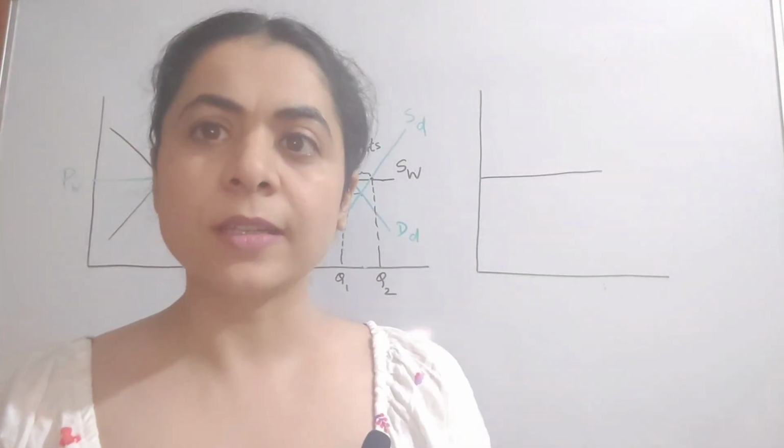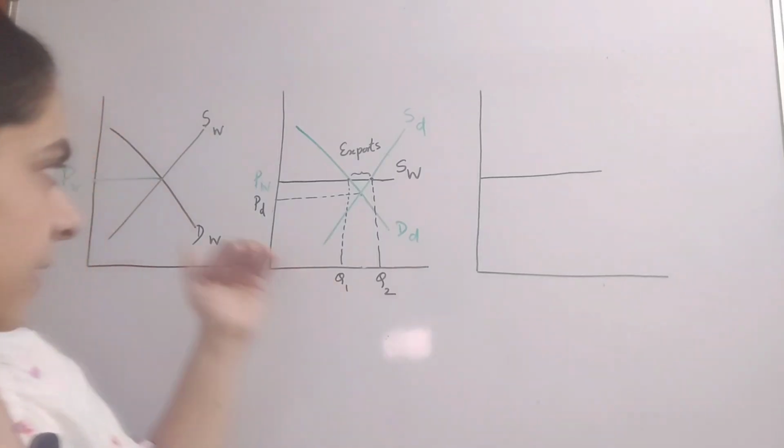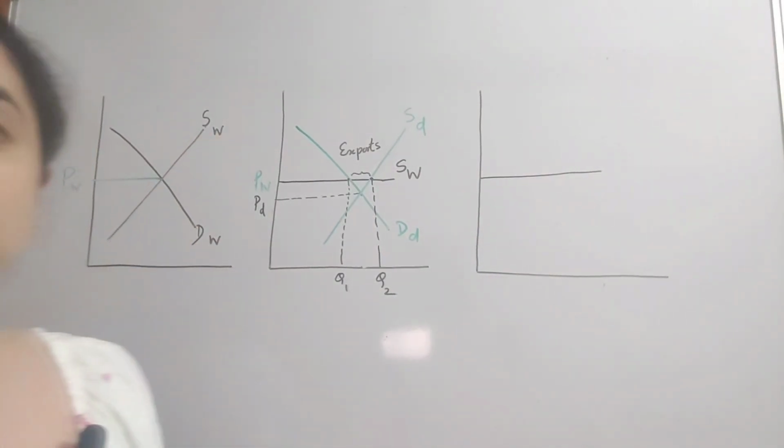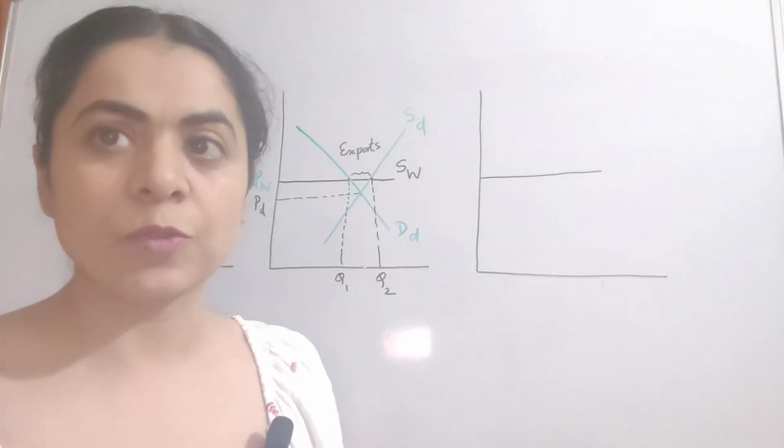We can conclude here that under free trade, if the world price is higher than the domestic price, the good in question is exported.